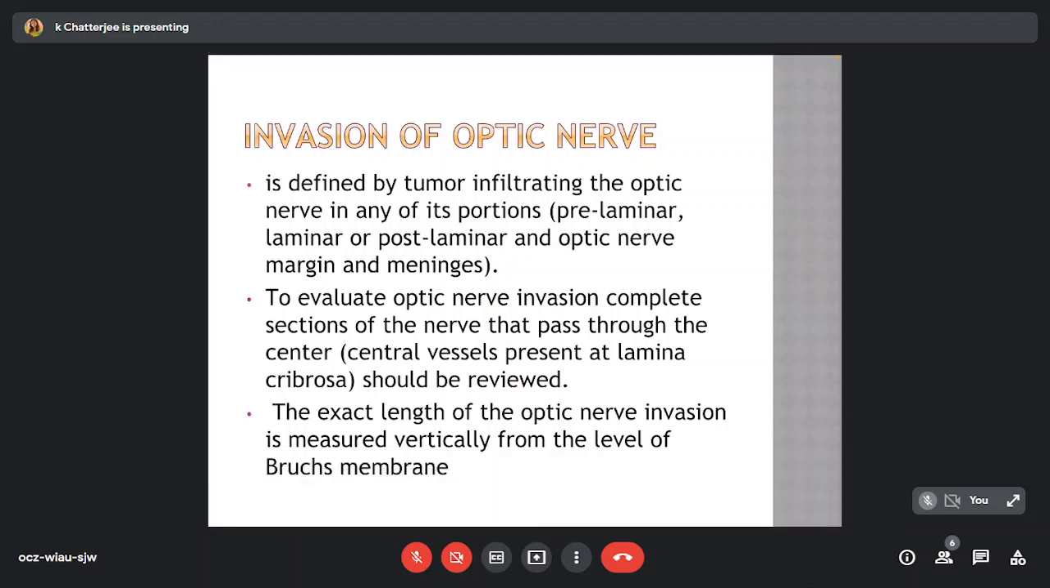Invasion of the optic nerve is defined by tumor infiltrating the optic nerve in any of its portions, prelaminar, laminar, or postlaminar, and optic nerve margin and meninges. To evaluate the optic nerve invasion, complete sections of the nerve that pass through the center, which is where the central vessels are present at the lamina cribrosa, should be reviewed. The exact length of the optic nerve invasion is measured vertically from the level of Bruch's membrane.